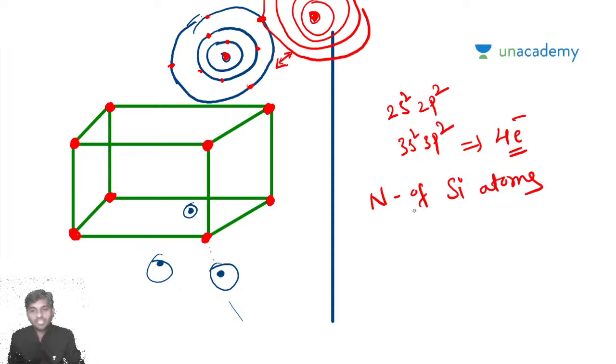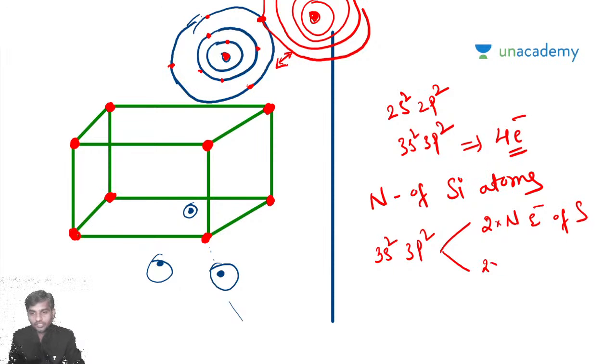Consider n number of silicon atoms. Each atom has 3s2 3p2 electrons. It means 2n electrons of s orbital and 2n electrons of p orbital, right? Yes. That's good. So 2n electrons of s orbital and 2n electrons of p orbital are there.